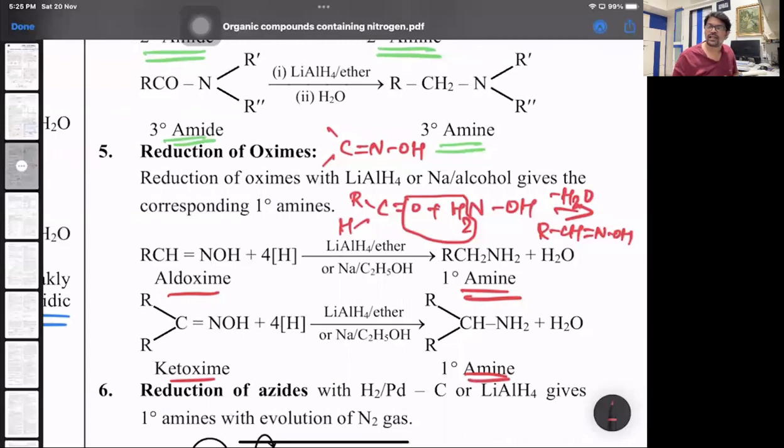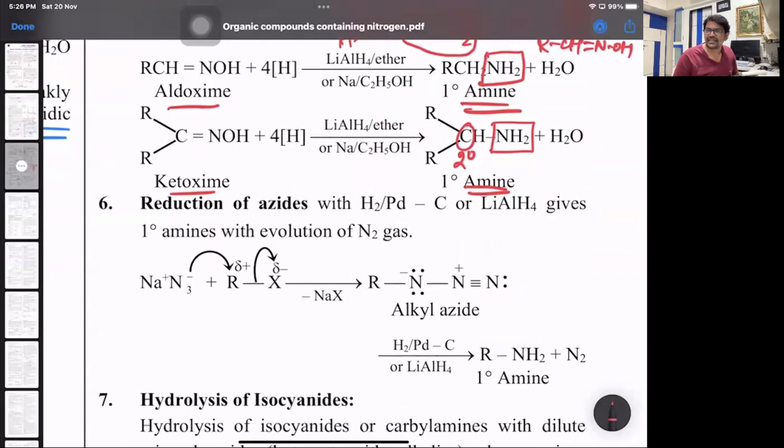And once again, do not look at the nature of carbon. Look at the nature of nitrogen. So whenever I see the NH2 group, blind, it's a primary amine. Because sometimes what happens, in halogen derivatives and alcohols, we always look at the nature of carbon, not the nature of nitrogen. So over there in alcohols, we look at the nature of carbon. That's why if you see in this part, secondary amine, if I see the nature of this carbon, that's a 2 degree one. But the amine is not 2 degree. Amine is still 1 degree. Then this is the reduction of azides. Azides are basically sodium salts of hydrazoic acid, what we have. NaN3 plus.